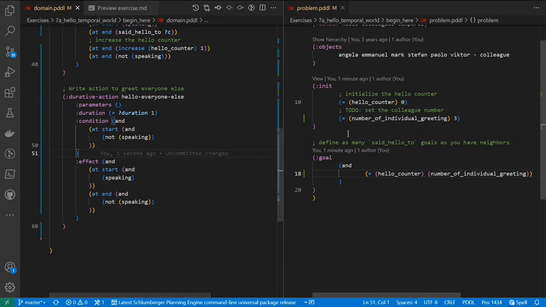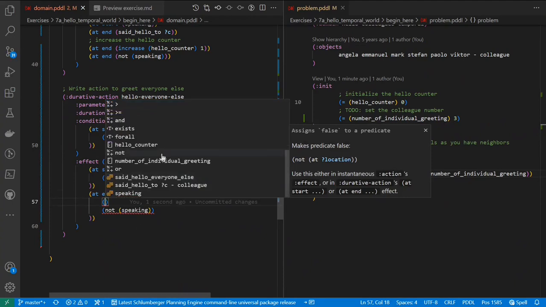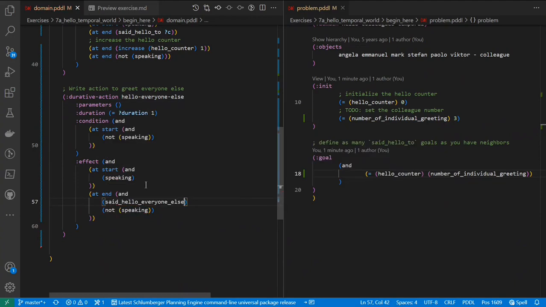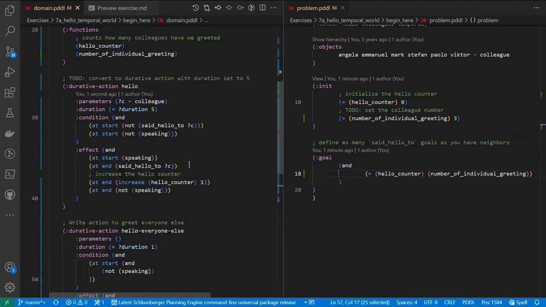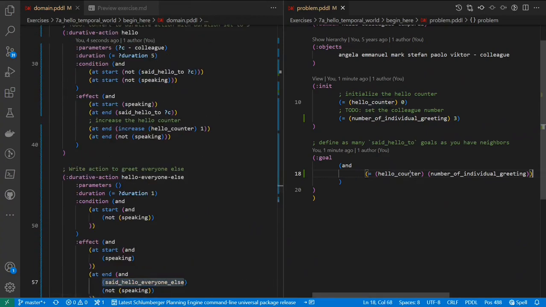And then how do we trigger that? How do we make it show up in a plan? Well, that is done by declaring a predicate. And don't we have it? Said hello everyone else. There we go. We had a predicate for that already. There it is. And we have to add it to the goal.